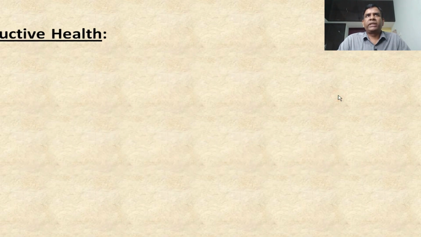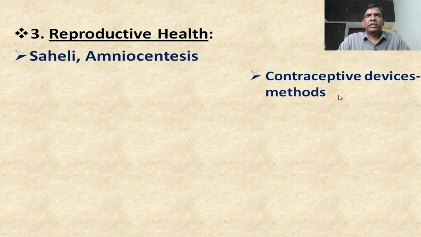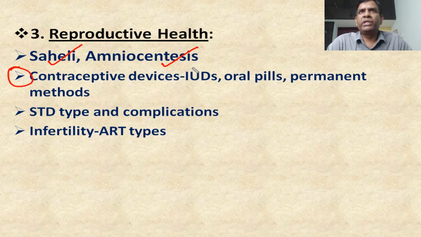Next one, reproductive health. Last year one 5 marks question came from this chapter. For short answer, what is Saheli? And they can ask about amniocentesis for short answer. Next one, contraceptive devices. In this chapter it is very important, and especially they are focusing on IUDs, different types and examples. Even from the NEET point of view this topic is important.